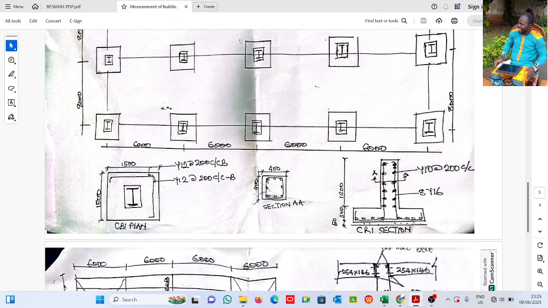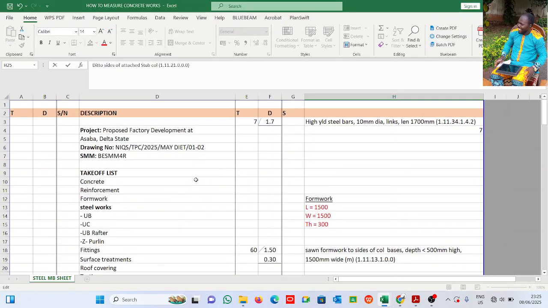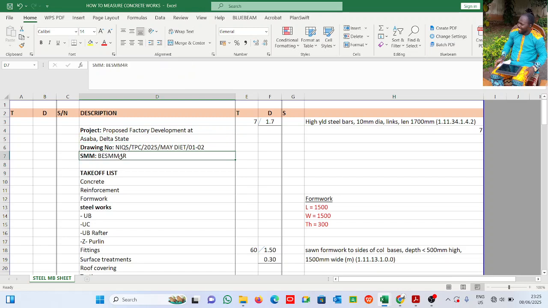So we used to do the takeoff for the concrete works. Now let's quickly come here. Alright, don't worry, I have separated it. Now this is what we have. This is the proposed factory development at Asaba, Delta State. This is the drawing number. All these are in the question, but my SMM is not in the question, so I'm putting it there so that my examiner will know this is what I have.